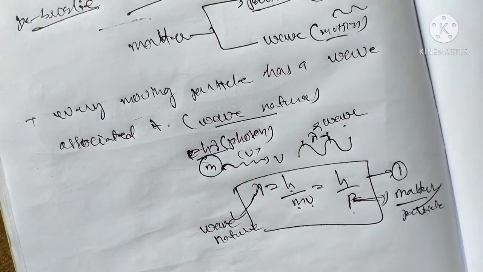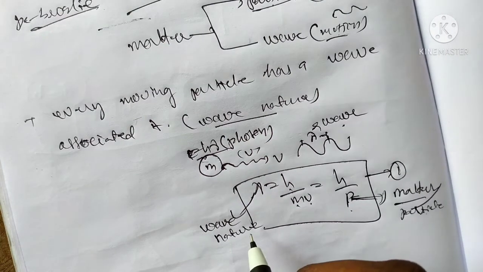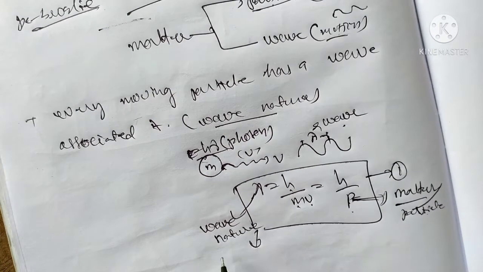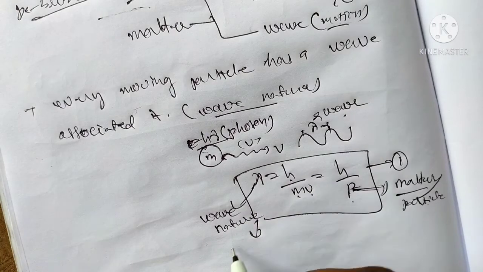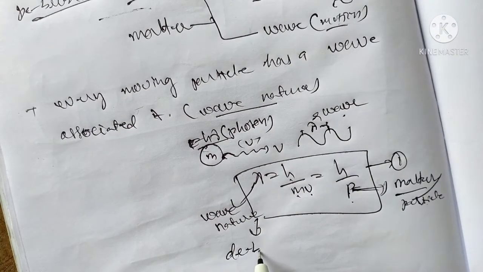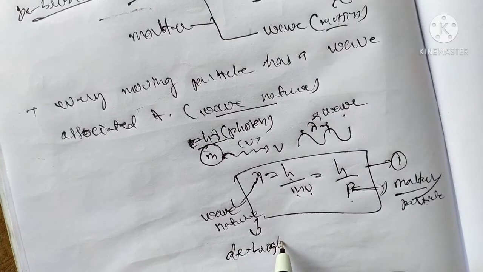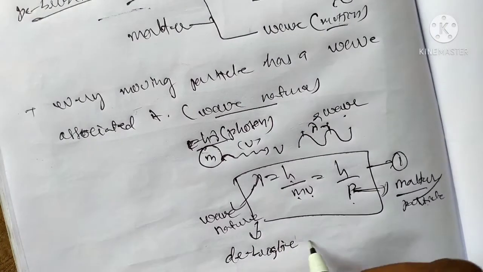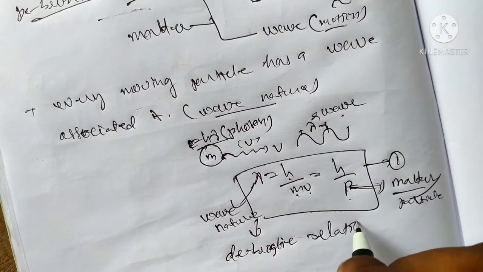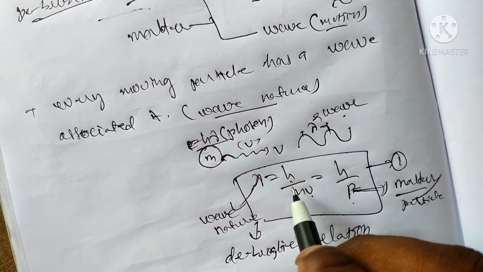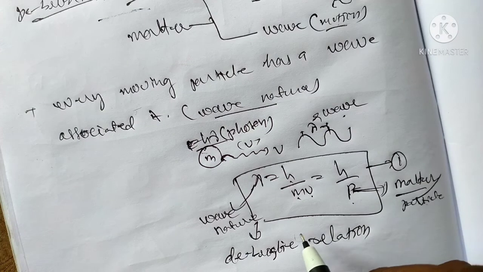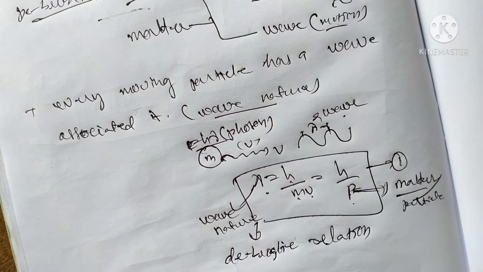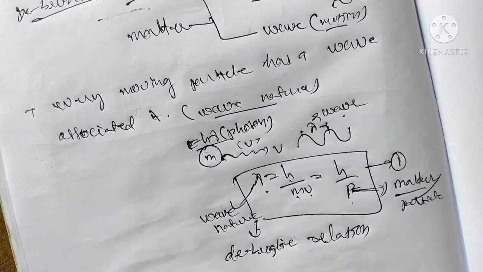This equation is known as the de Broglie relation. This lambda is equal to h by mv or h by p is the de Broglie relation. Here lambda is the de Broglie wavelength.